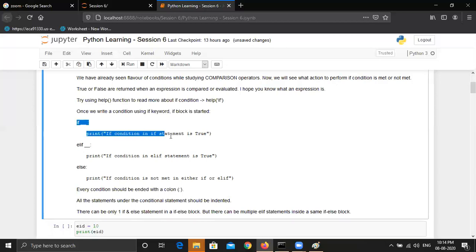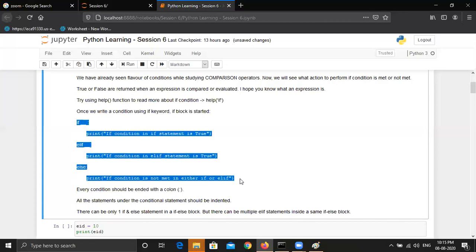We have mentioned the if condition as the first condition, like if age is greater than 10. It will process this statement if the condition is true. But I am writing elif age is greater than 5 and less than 10, meaning between 5 and 10, it should process this statement. So we have defined two conditions. But other than these two conditions, whatever the age, I don't care. Those should be processed under the else block. So this basically completes my one if else block.